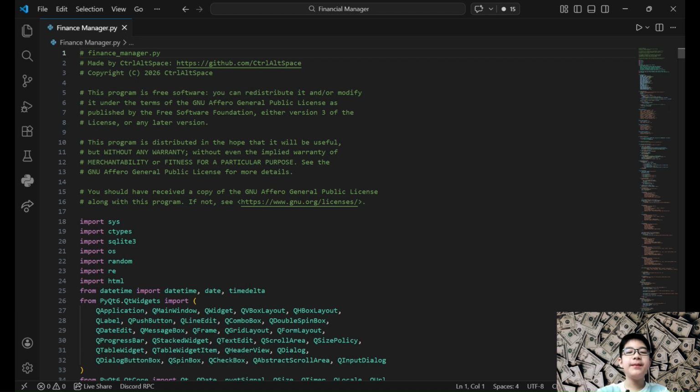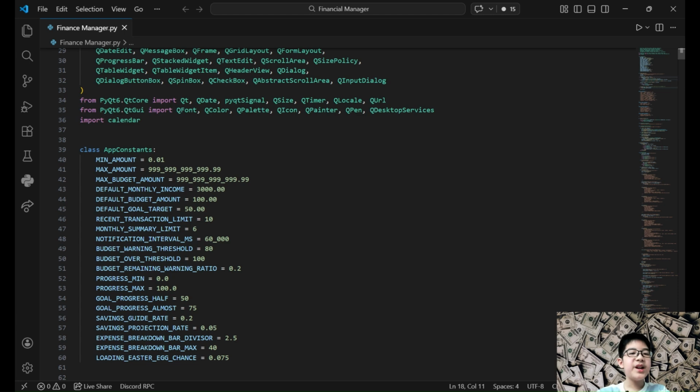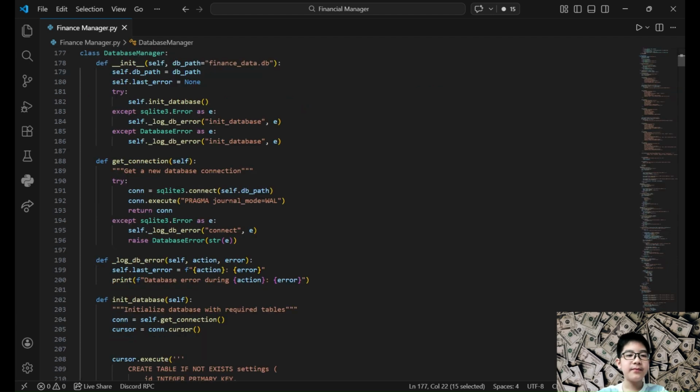The project is written in Python and uses PyQt6 to create the graphical user interface. PyQt allows Python programs to build desktop apps with windows, buttons, forms, and layouts. The code is structured into a few main parts so everything stays organized. First, there's a constants section that stores shared values like limits and defaults, making the program easier to maintain.